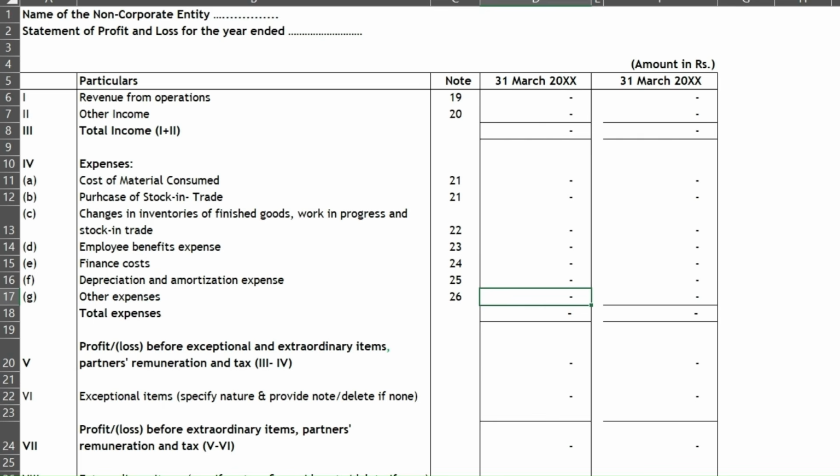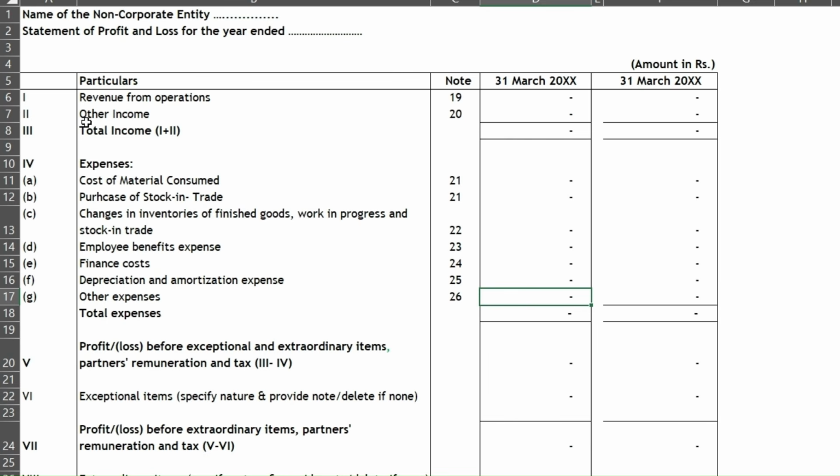You can see this is the profit and loss format. Here we are going to discuss in brief the new profit and loss format. Firstly, you need to mention revenue from operations for the current year and then the previous year, amount in rupees. Next, you need to inform other income and provide their notes. Here you need to mention only the amount. If any breakup is required, you can mention it in the notes. As here we mentioned 20, you need to go to note 20 and mention the breakup of other income.